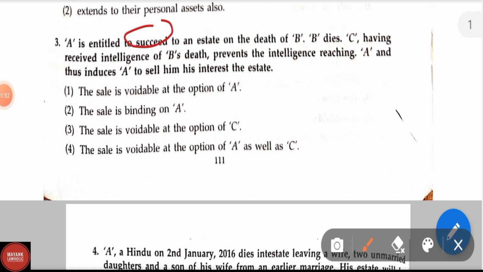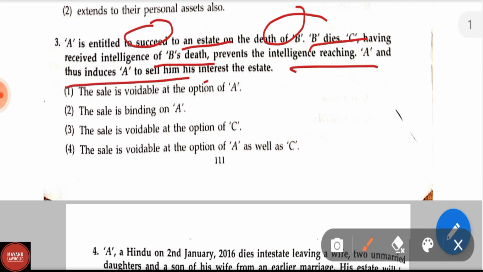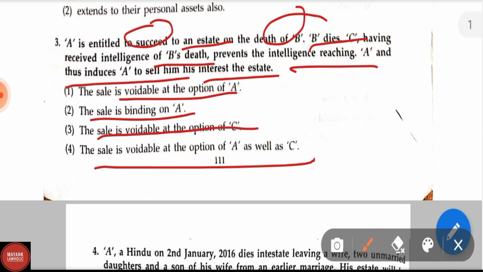A is entitled to succeed to an estate on the death of B. B dies. C, having received intelligence of B's death, prevents the intelligence reaching A and thus induces A to sell him the interest in the estate. Options are: the sale is voidable at the option of A; the sale is binding on A; the sale is voidable at the option of C; the sale is voidable at the option of A as well as C. Here the correct answer is option 1, the sale is voidable at the option of A.